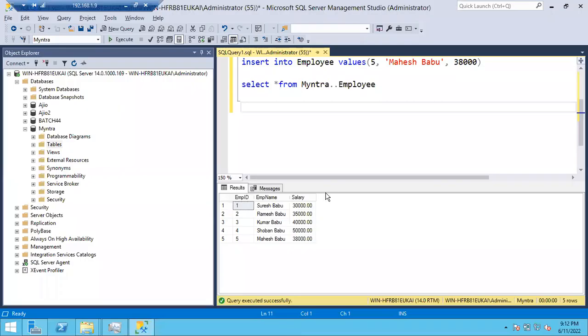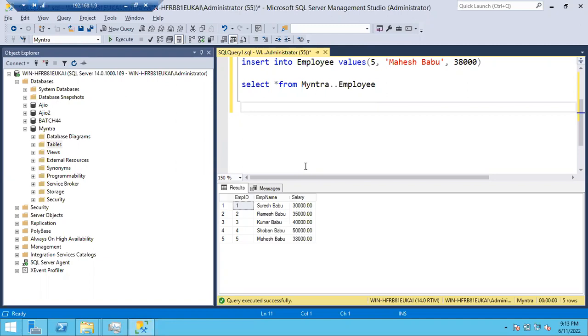We'll apply the same thing here, guys. We have 5 employees, 5 Babus here in our table. We'll filter these records. I want to pull all the Babus whose salary is more than 40,000. That is my condition.